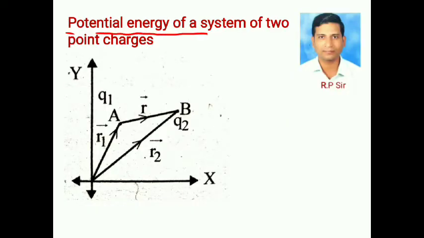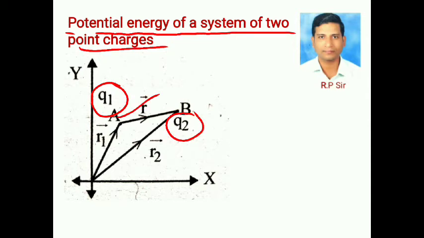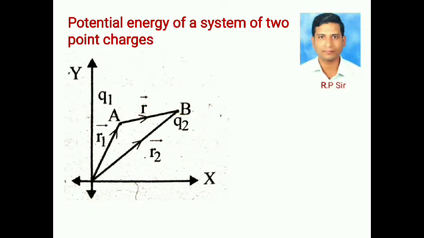Potential energy of a system of 2-point charges. Let us suppose 2-point charges Q1 and Q2 are at A and B with position vectors R1, R2 relative to some origin O. Let us calculate the work done in bringing the charges Q1 and Q2 from infinity to the given locations A and B.